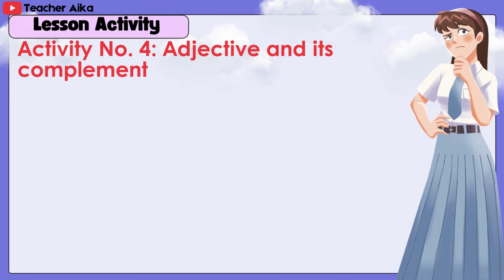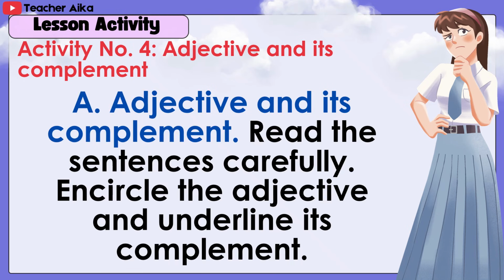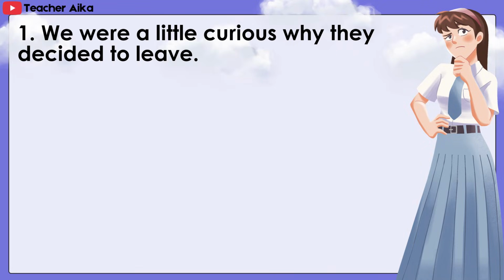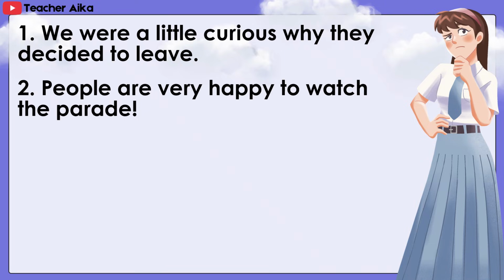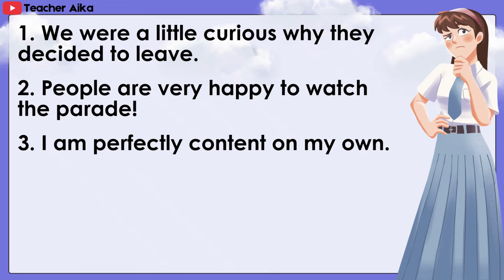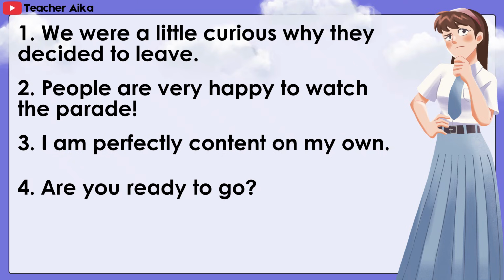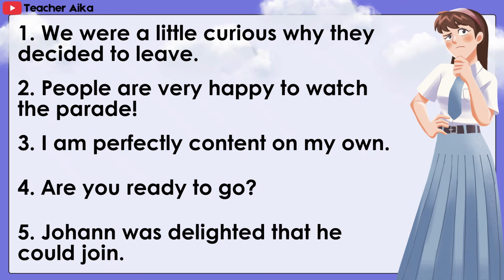Lesson activity number 4. Adjective and its complement. A. Adjective and its complement. Read the sentences carefully and circle the adjective and underline its complement. 1. We were a little curious why they decided to leave. 2. People are very happy to watch the parade. 3. I am perfectly content on my own. 4. Are you ready to go? 5. Johan was delighted that he could join.